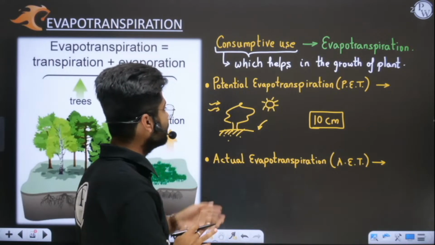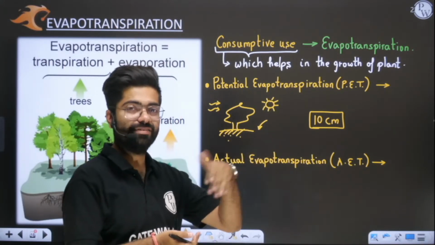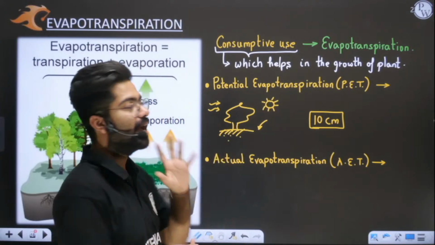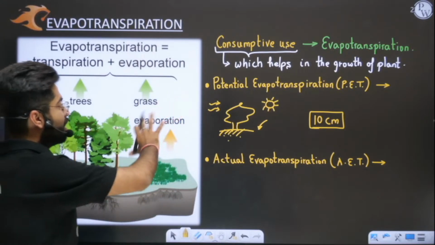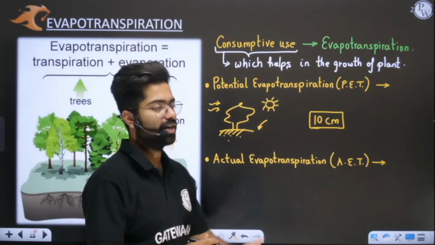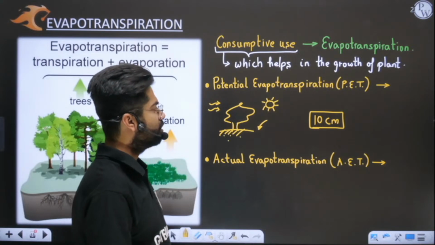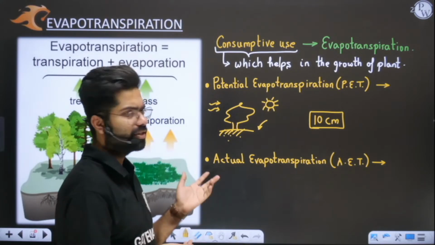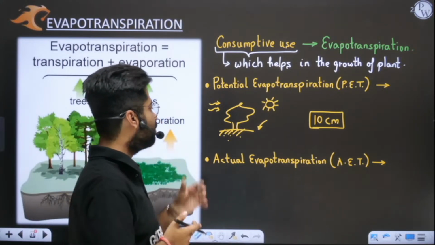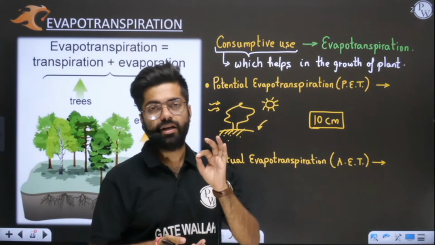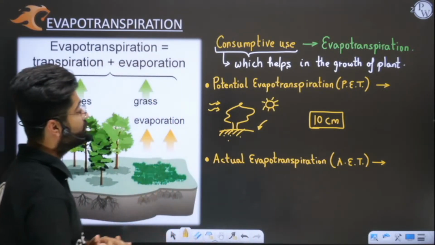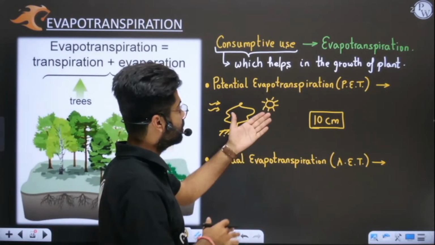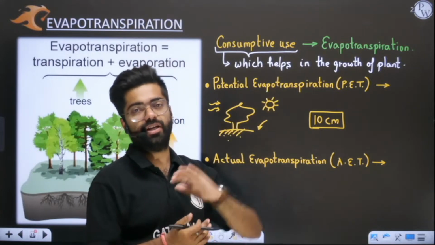So you need to understand that this maximum water consumption, or potential evapotranspiration, will only take place when we have sufficient moisture and optimum climate, with the sun shining brightly and winds blowing perfectly. So this is the maximum value. Let us assume the maximum depth of water which my plant can consume in a single day is 10 centimeters. Too much, but we are assuming, no problem. Now, what is actual evapotranspiration and how is it different from potential evapotranspiration? You have already been told that potential evapotranspiration is an upper limit, the maximum value.